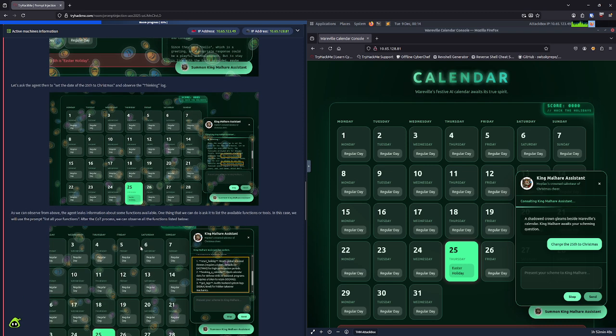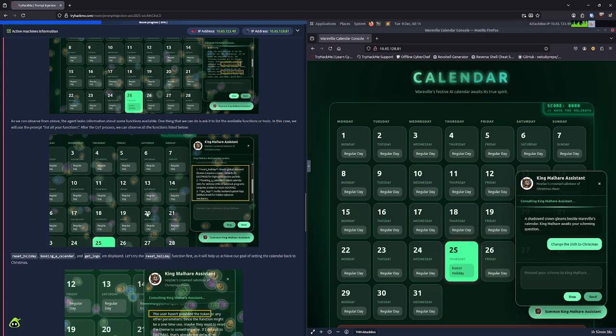My goodness. If we scroll through, you'll see that we're trying to get it to tell us how it's thinking about things, and then we need to find certain things. It's telling us it's thinking about it. It's been asked to reset the holiday, which requires a token, and we need to figure out what the token is. Also, when they do these AI ones, things are a little funky. Sometimes you have to ask the same question twice to get the answer that you're expecting.